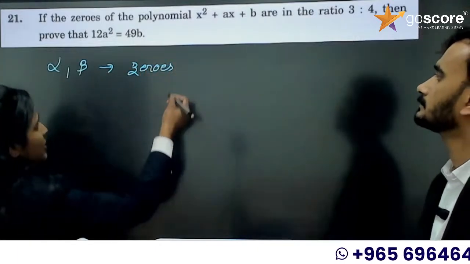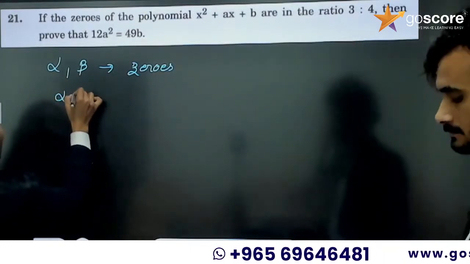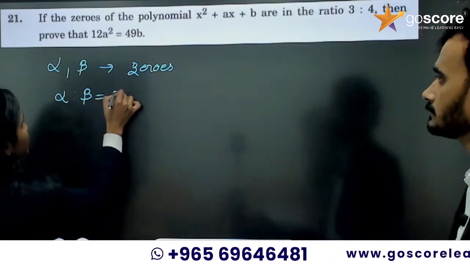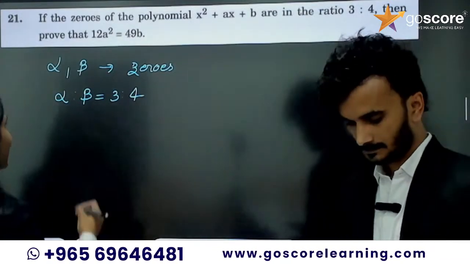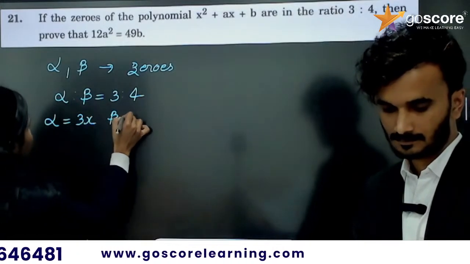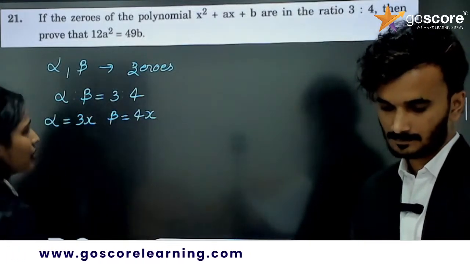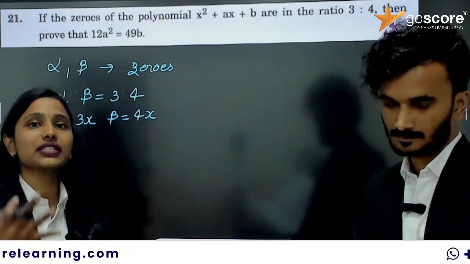Okay, the zeros of this polynomial are alpha and beta, and there is a ratio. So we will take alpha is to beta equal to 3 is to 4. Whenever we have a ratio, we can take alpha as 3x and beta equal to 4x. Now we will use the relationship between coefficients and zeros.